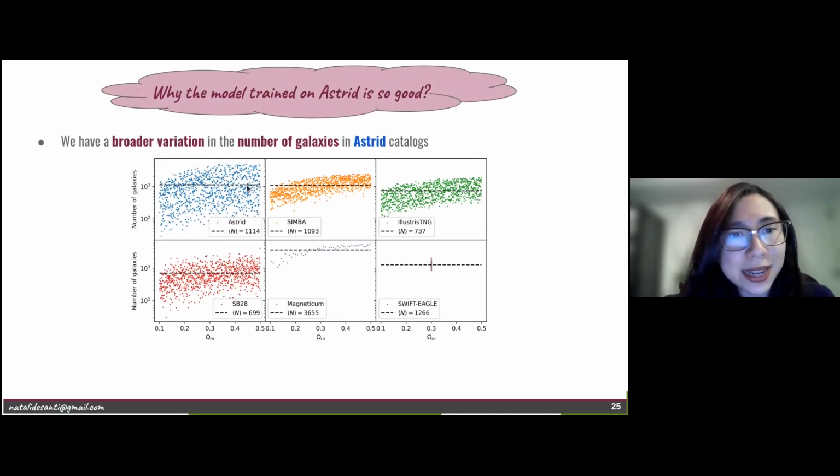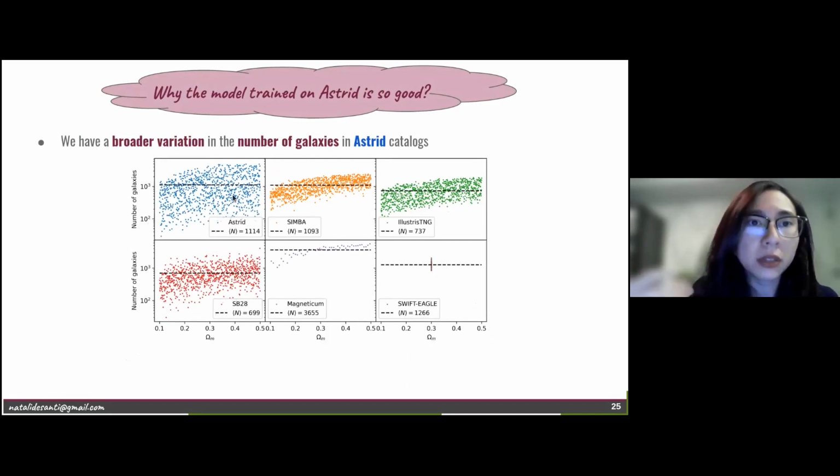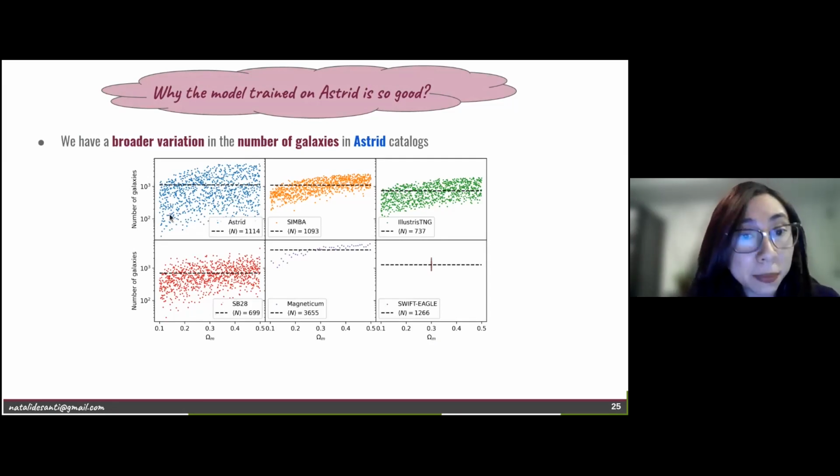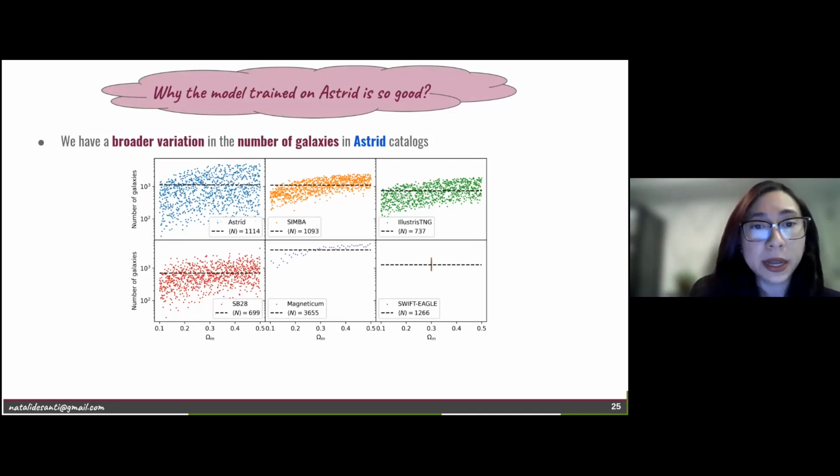In the case of Astrid, the model that we trained using Astrid, we see that we have boxes which have from 40 galaxies to more than 1,000. And this does not happen in SIMBA and Illustris. This range of number of galaxies per catalog is much narrower. So one of the reasons why the model trained on Astrid is better is because we consider a broader variation in the number of galaxies.